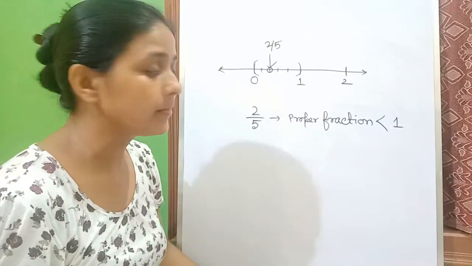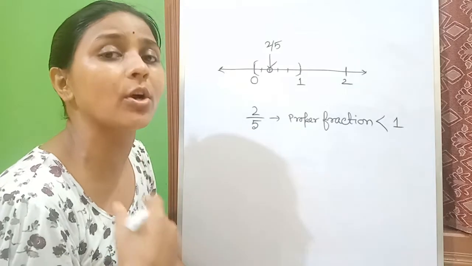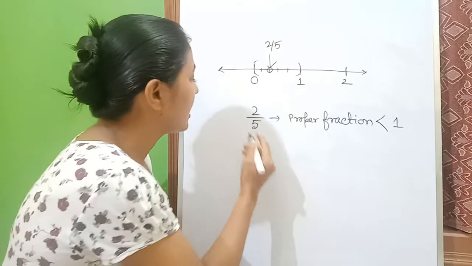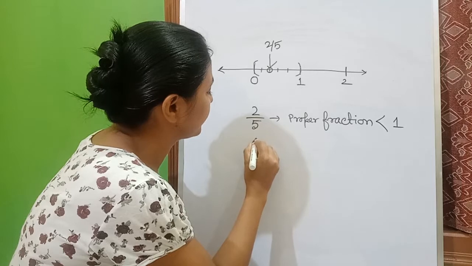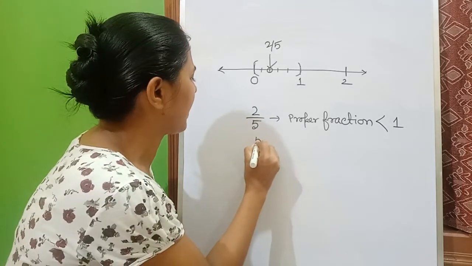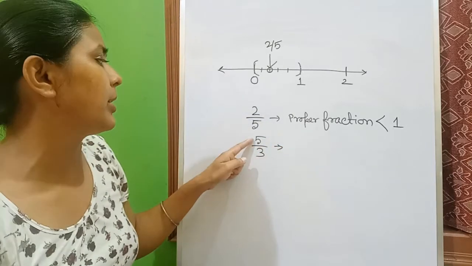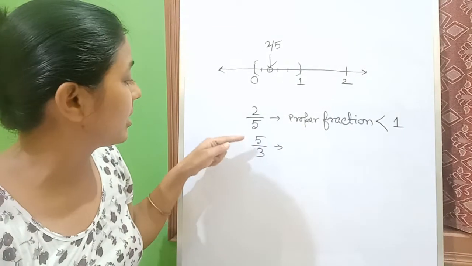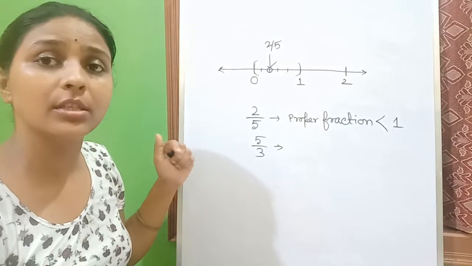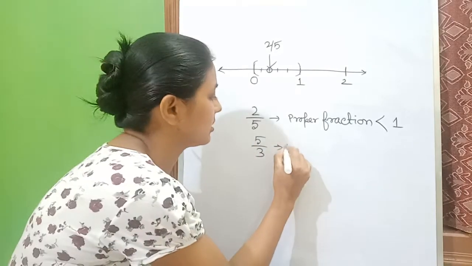Clear? Coming to the second category, suppose you have an improper fraction. Suppose I have 5 by 3. You can see that the numerator is larger, the denominator is smaller. That means this is an improper fraction.